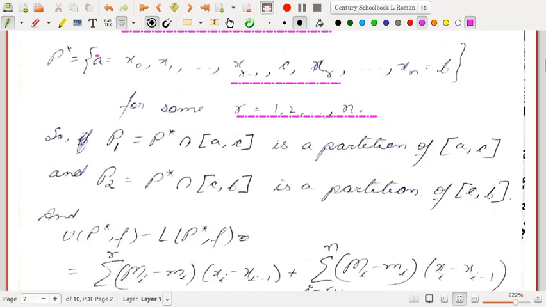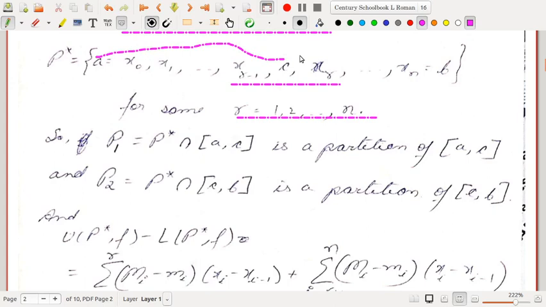If we take the partition from a to c, this portion is a partition of the closed interval [a,c], and this portion c to b is a partition of the closed interval [c,b]. This is a very simple observation. This is the intersection of P star with [a,c], and this green portion is the intersection of P star with [c,b]. So P1 equal to P star intersection [a,c] is a partition of [a,c], and P2 equal to P star intersection [c,b] is a partition of [c,b].